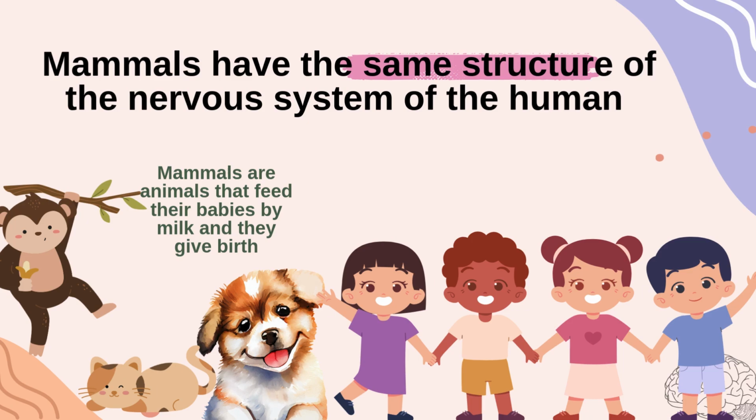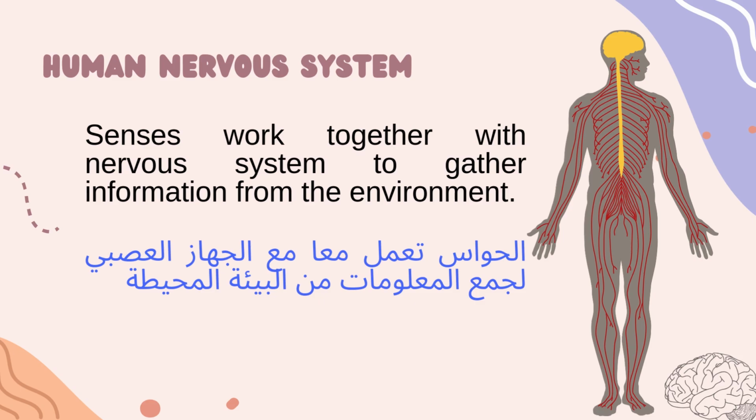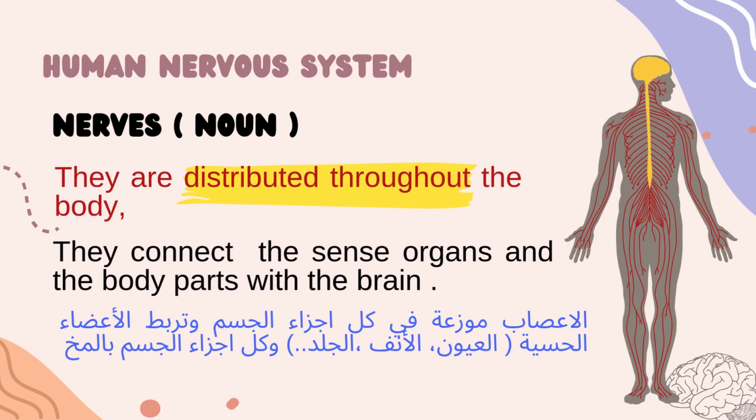So now we will study the human nervous system. As we know that the senses work together with the nervous system to gather information from the environment. The human nervous system consists of 3 organs, okay? As we have the nerves, okay? And the nerves are distributed throughout the body. They spread all over the body, inside the body.